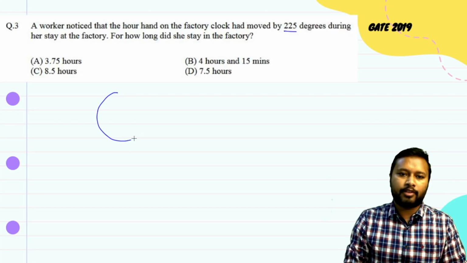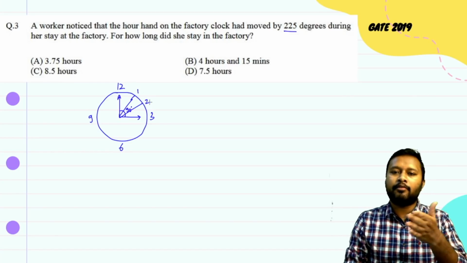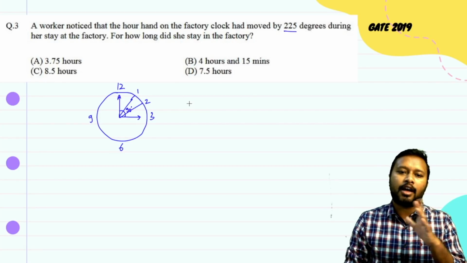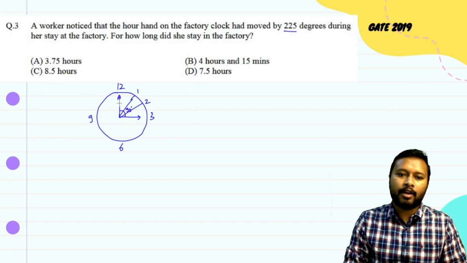What do you have to do? You have to just look at the clock. You all have seen the clock, you all know it obviously. So you know that you have 12, 3, 6 and 9 like this. And if you look at the angle between 12 and 3, that is basically 90 degrees. And that 90 degrees is divided by 1 and 2 also, right? After 12 there will be 1, 2 and then 3. So when the hour hand moves for 1 hour, it is going to cover this much arc distance, right?